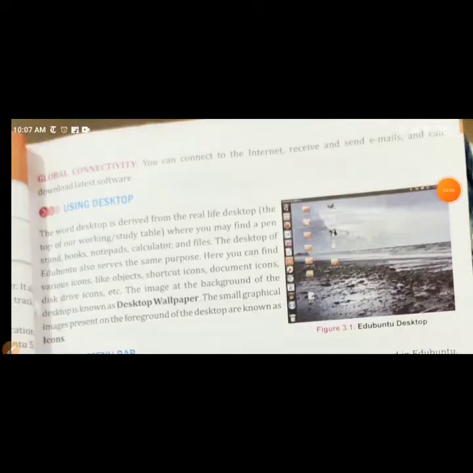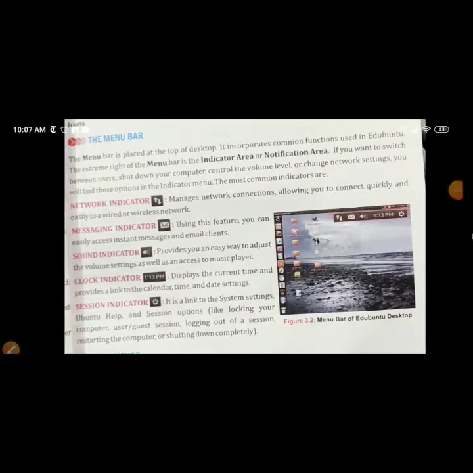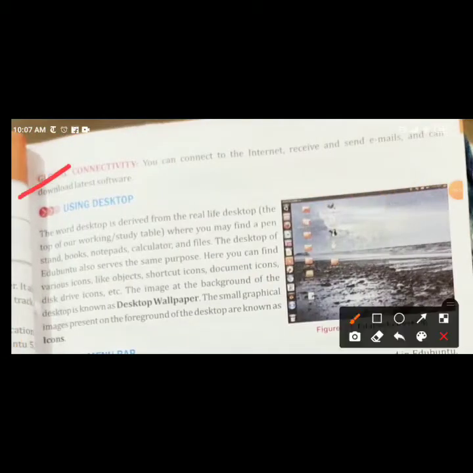Multi-user support. At the same time, multiple users can use it. Multimedia support. If you use it, you will notice that most of the applications and software in Ubuntu come with high definition audio. Next is global connectivity.